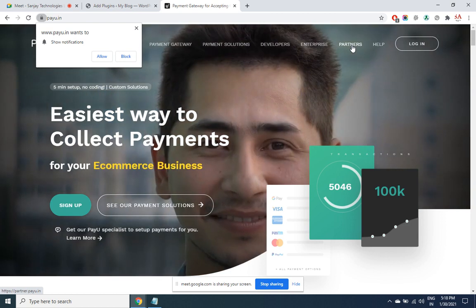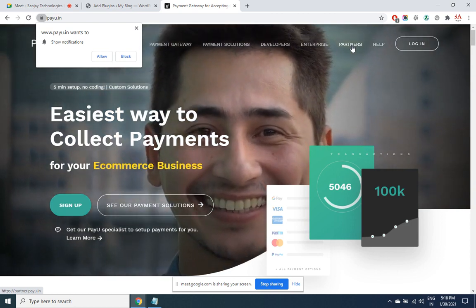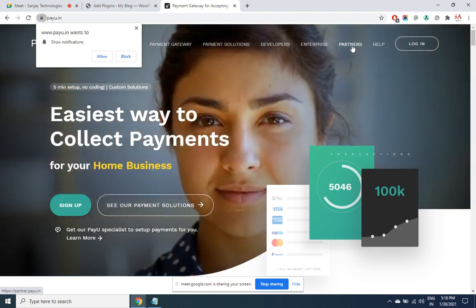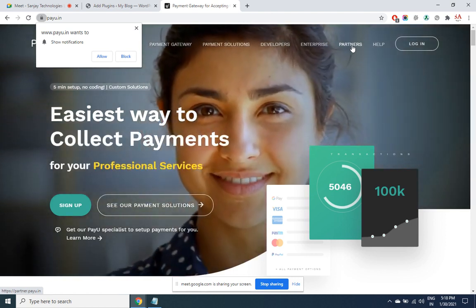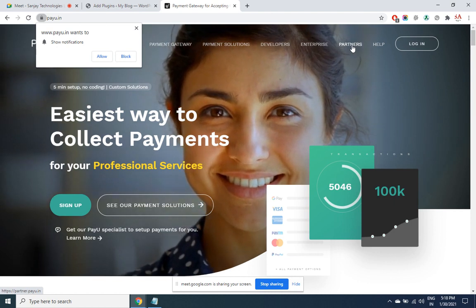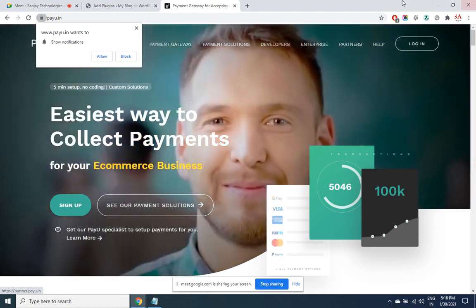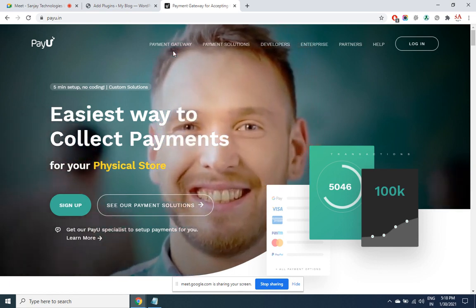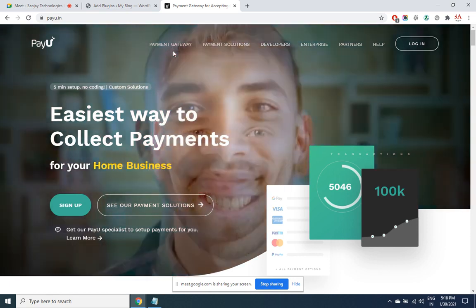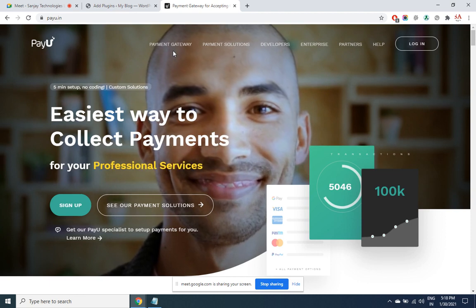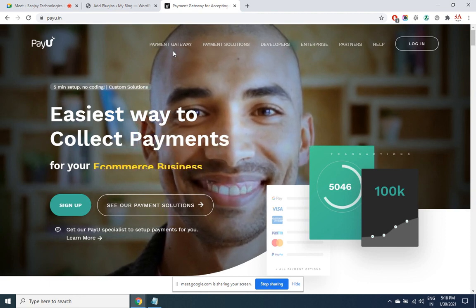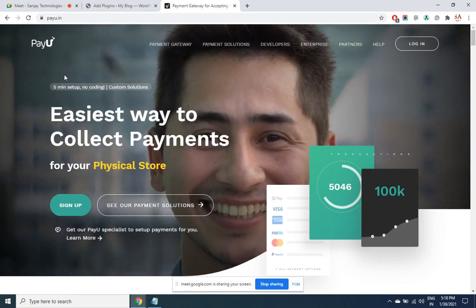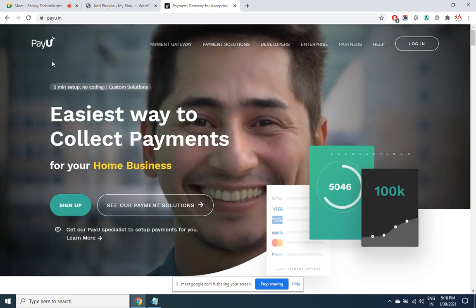That is 1%, 1.5%, 2% depending upon the payment method the user is choosing, depending upon the type of credit card or debit card. But if you negotiate, they can bring down the price to even 1%. So if the end user is paying, let's say 10,000 rupees, you will only get 9,900 in your bank account. 100 rupees is what they will take as a service charge for the security.